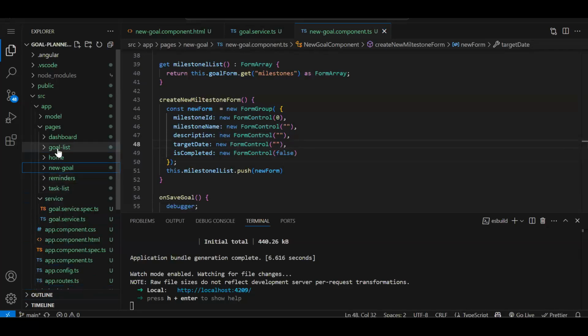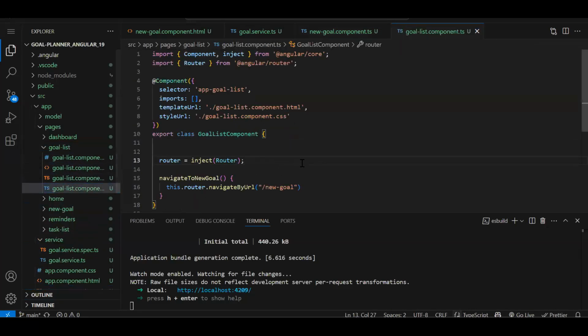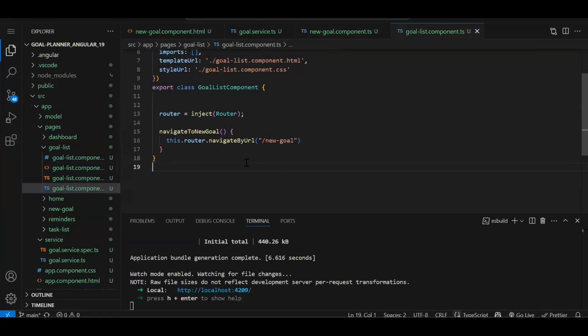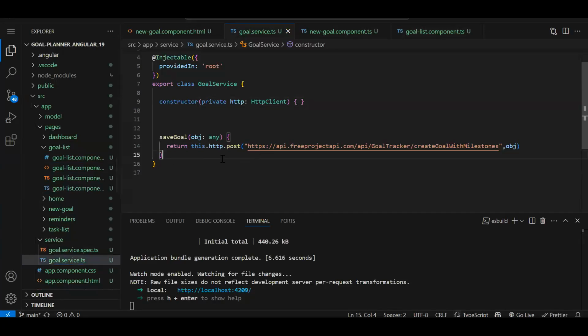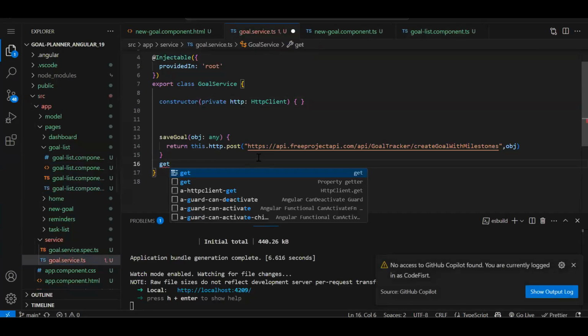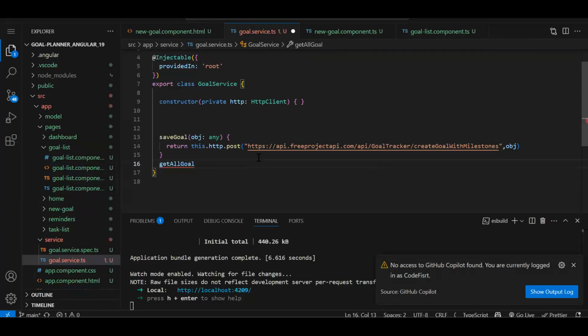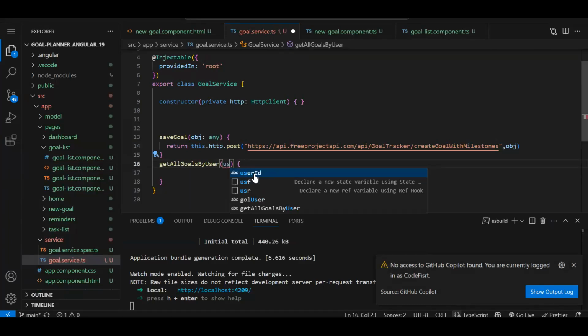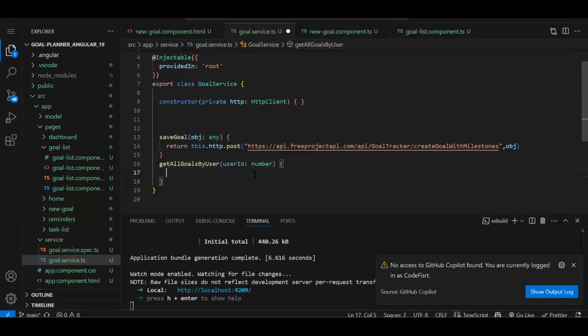Now we have to go inside our goal list component. In the goal list component, we have to do the API call integration, right? So again, we go to the service and create get all goals by user. This is going to be my API call function. Here we are going to get a parameter, let's say user ID, and its data type will be number.